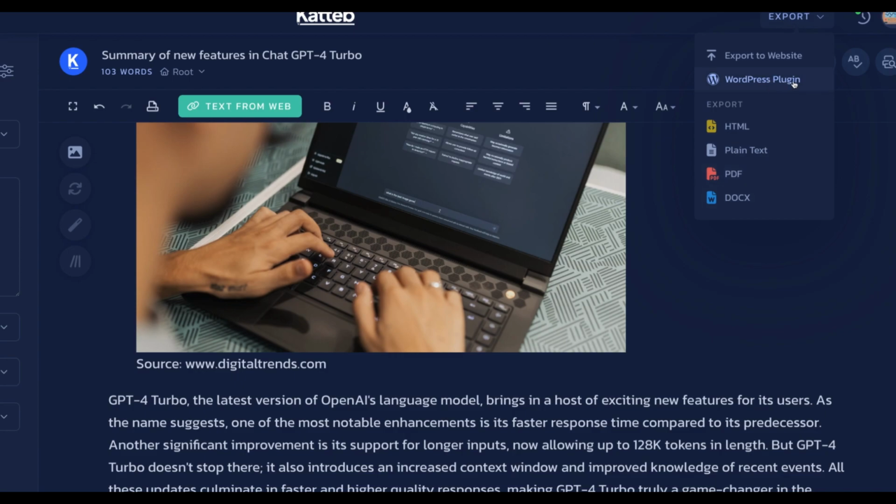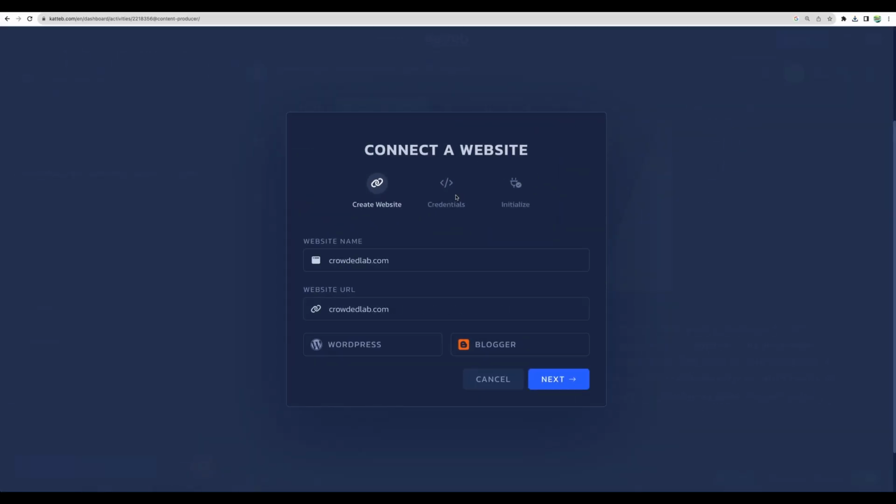You will have a WordPress plugin. It will give you a zip file to download. I will test it in a moment. Also, you can export to a website. So we can have integration with WordPress or Blogger. So let's test WordPress integration.